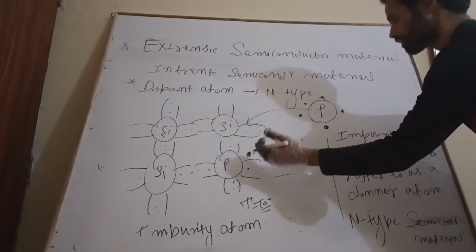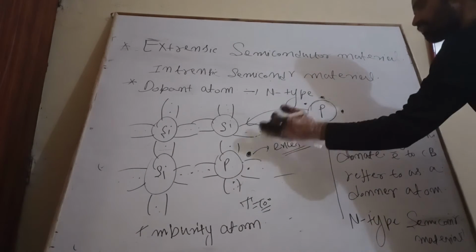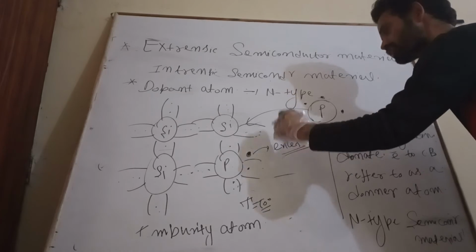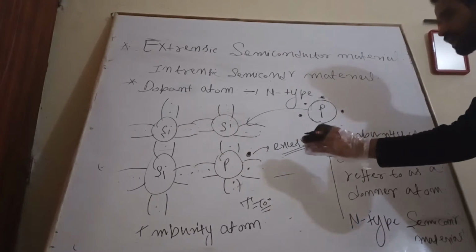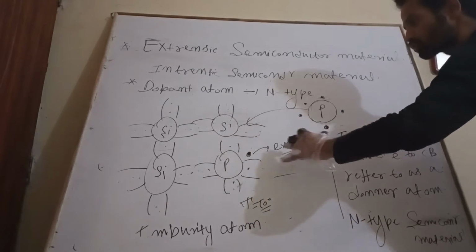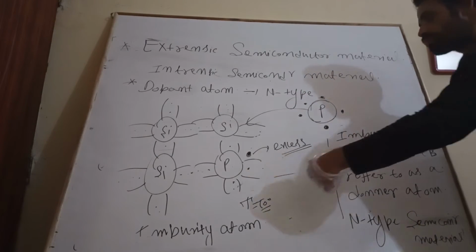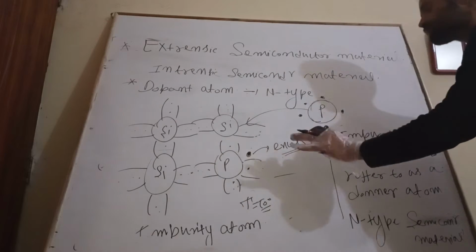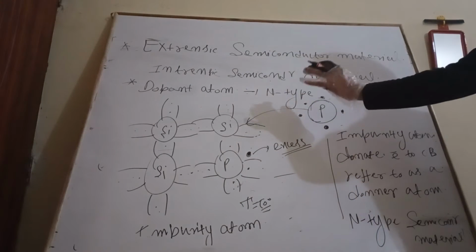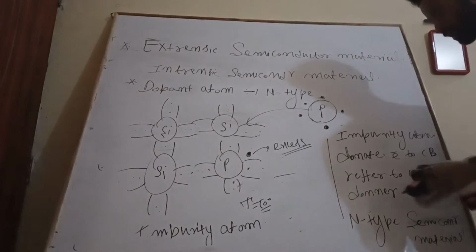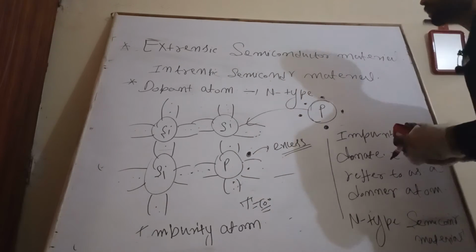For this we provide a very small amount of temperature, about 50 degrees Celsius. Then it becomes free without creating a hole. Instead, it leaves behind a positively charged phosphorus ion. These electrons move throughout the interatomic space within the crystal, and in this way generate a sufficient amount of current to run the device. So this is all about n-type semiconductor material, where n stands for negatively charged electron.